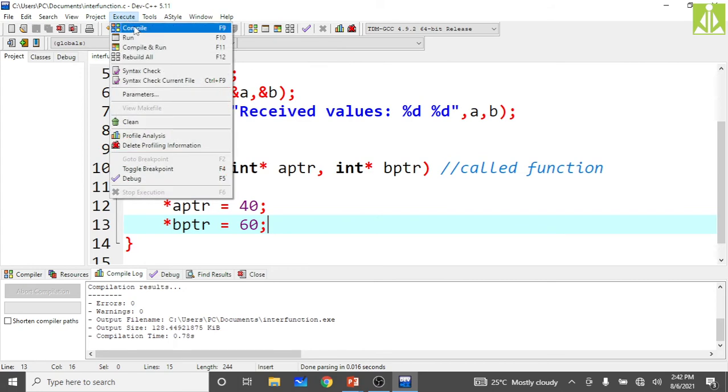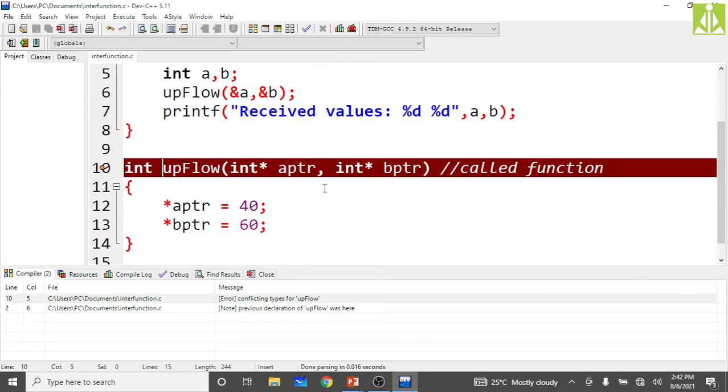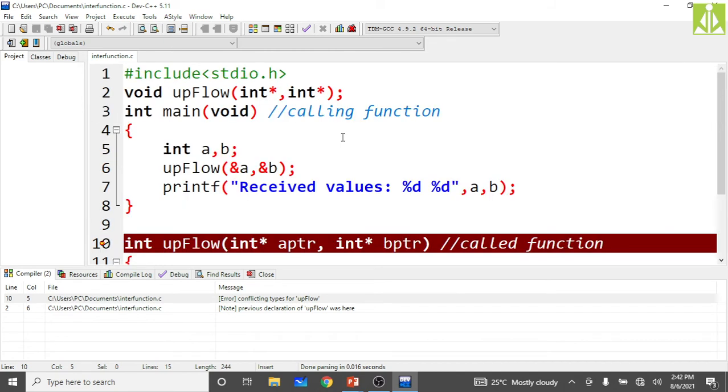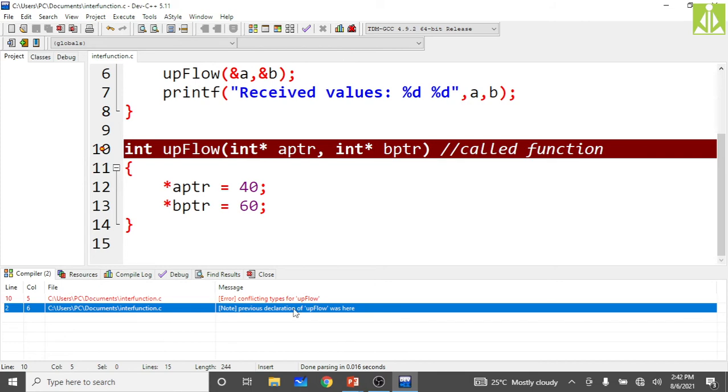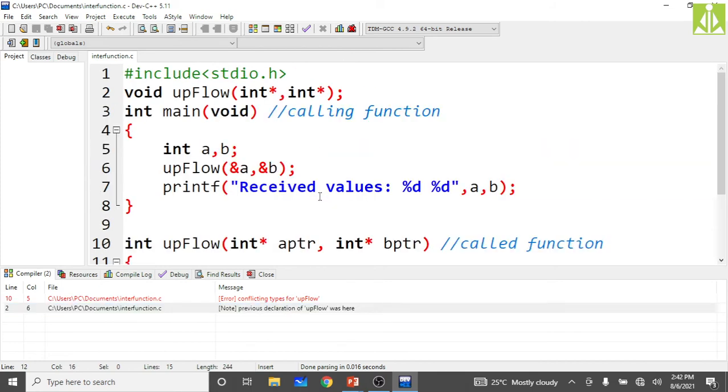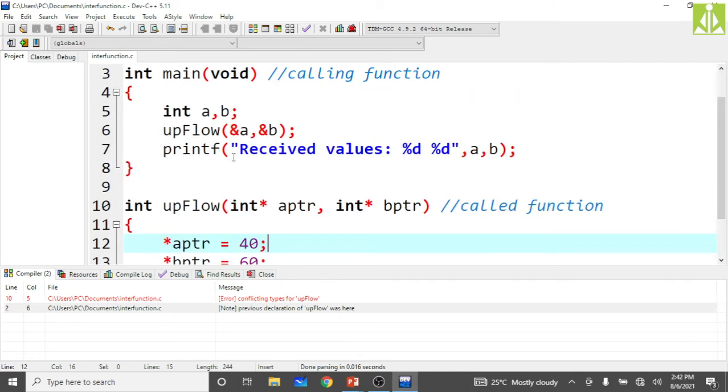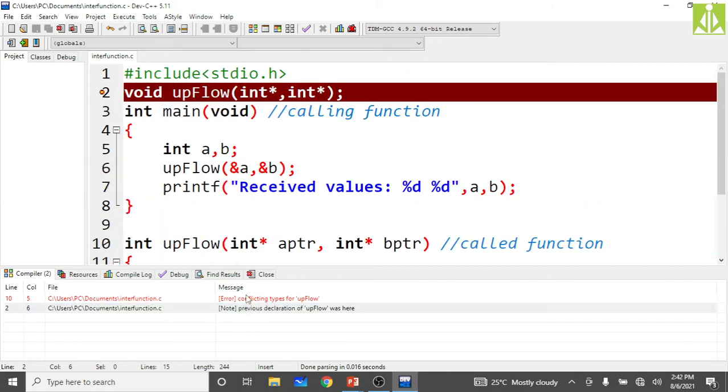Now save it, compile it. Okay, it is showing some error over here. Void upflow.